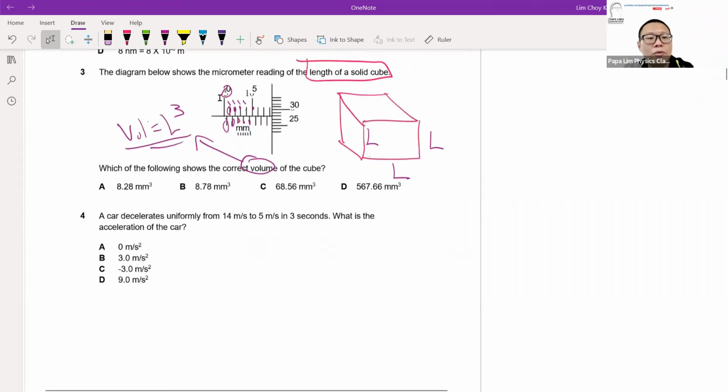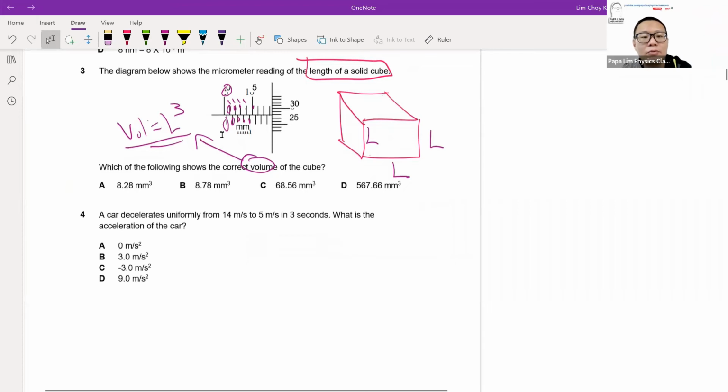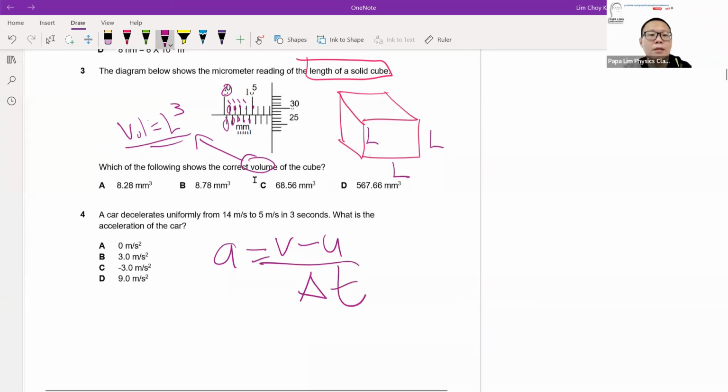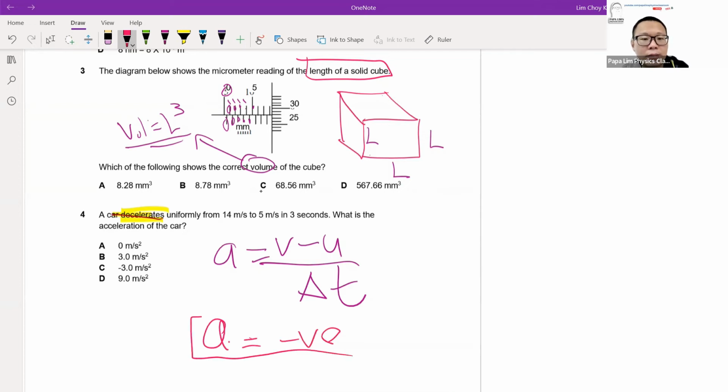Now, question 4 is a classic example of using the acceleration formula, a equals change in velocity, final minus initial, divided by time. What is tricky about this is that the question says it is a deceleration. So by default, if it's a deceleration, you should be anticipating the answer for acceleration to be a negative number.